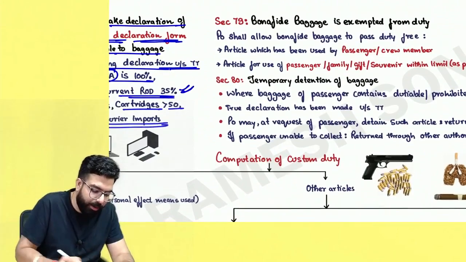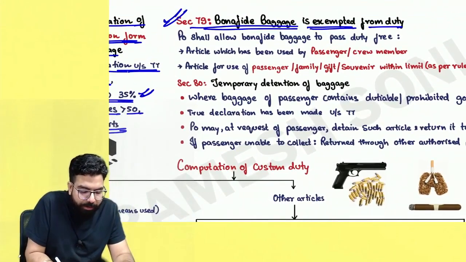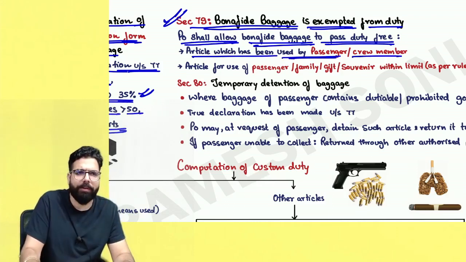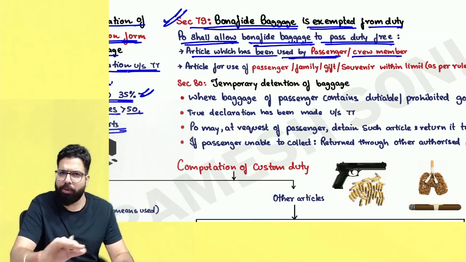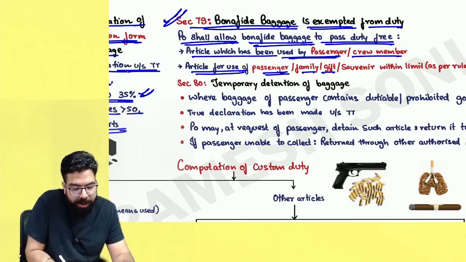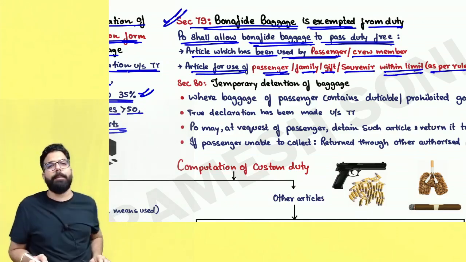Okay, sir. Section number 79 says bona fide baggage will always be exempted from duty. So the proper officer will always allow bona fide baggage to pass duty free. Articles which have been used by the passenger or crew member, your personal effects, they will allow you to clear without any duty. Any article for use of the passenger, family, gifts, souvenirs, etc., always within the limit as told in the baggage rules.